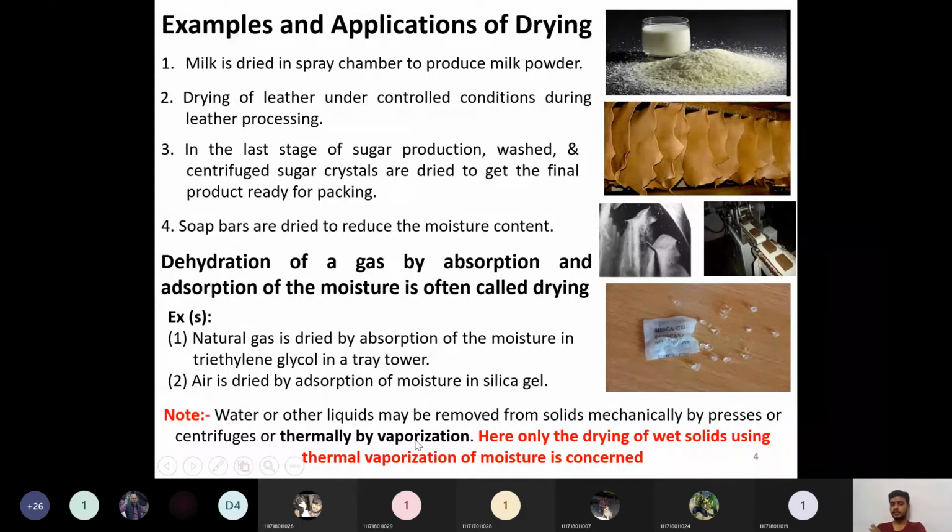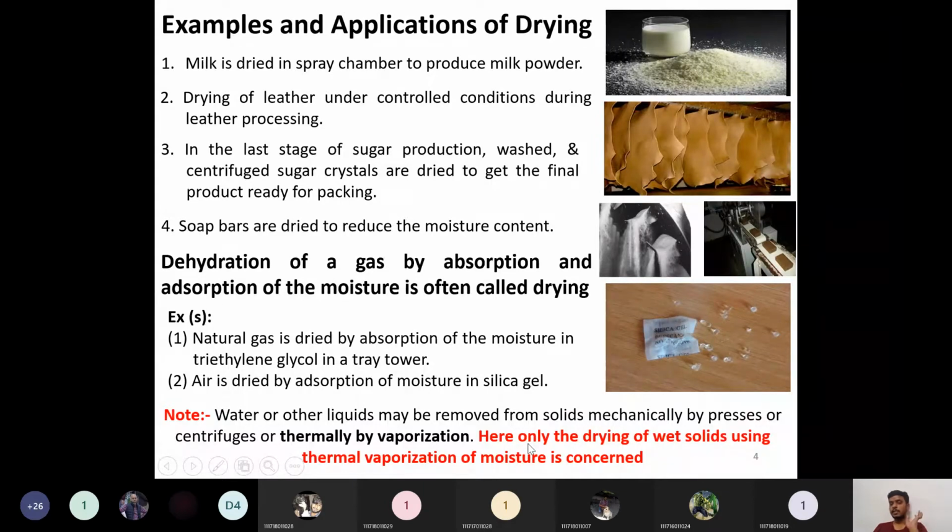Water or other liquids may be removed from solids mechanically by pressing or centrifuging, or thermally by vaporization. So all three mechanisms are possible: pressing, centrifuging, and also thermal evaporation by flowing some gas on top of the solids. Out of all this, we are concentrating only on the thermal vaporization of moisture from the wet solid.